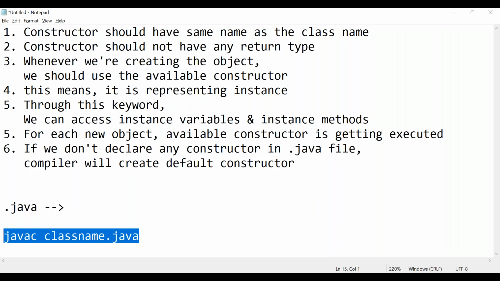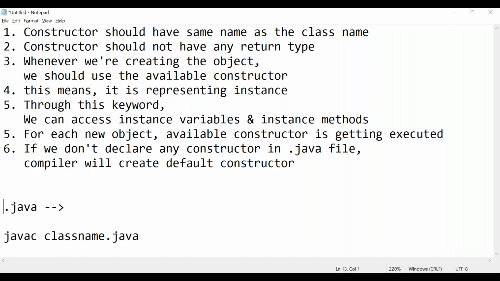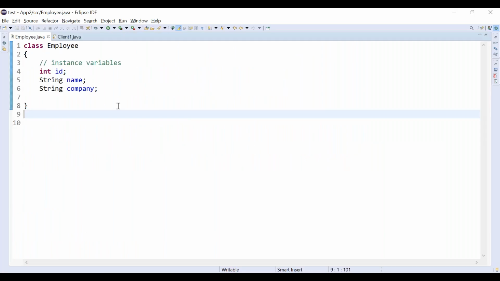When we are compiling, the compiler will generate a default constructor in the .class file. In the .class file, you are getting it or not? The compiler will generate the default constructor. So who is generating the default constructor? The compiler. Okay, consider this is our bytecode. Simply I am telling this is our bytecode.